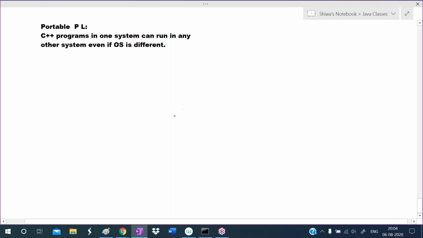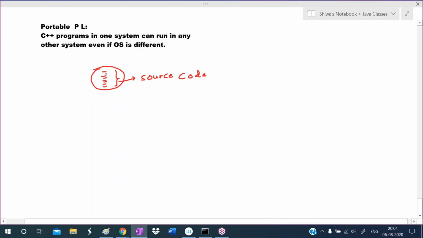Listen carefully here. For example, I am developing one C++ software. Observe carefully. I am writing a program now. This is the C++ program. In the program we are writing some instructions. I'm calling that code the source code.